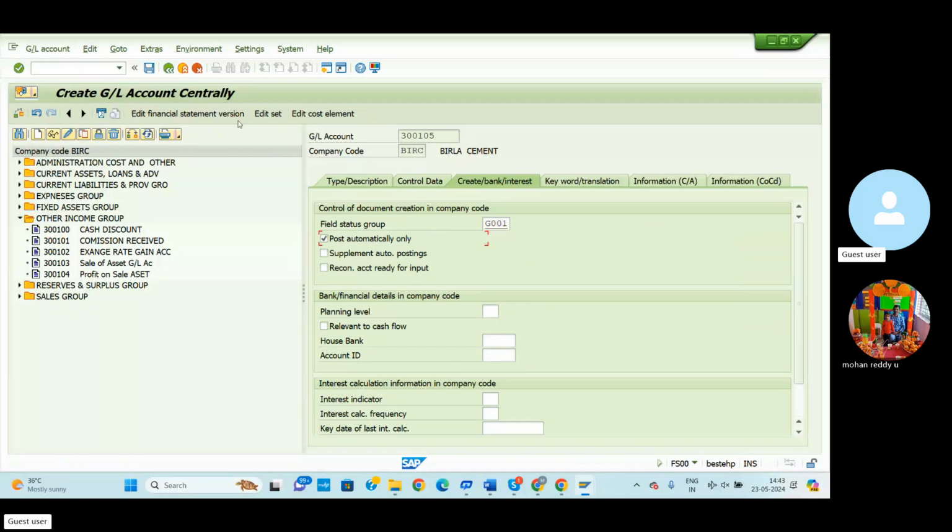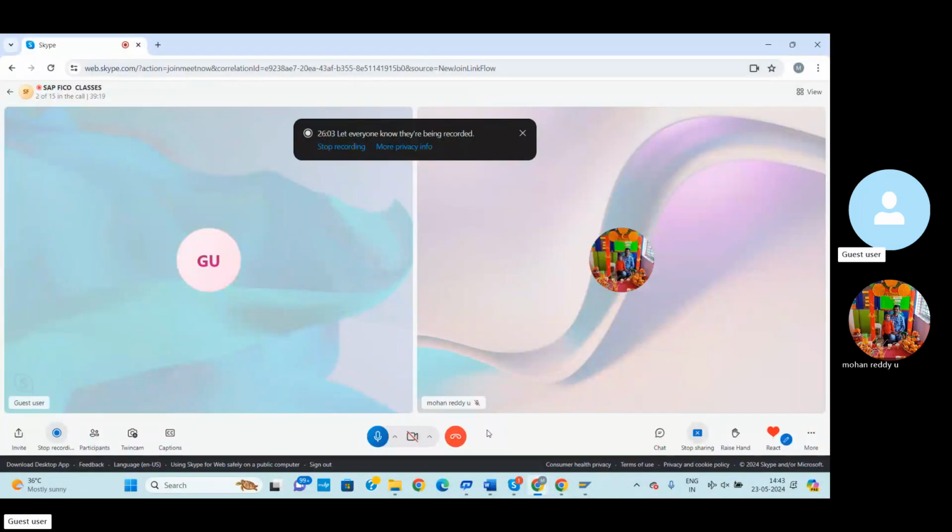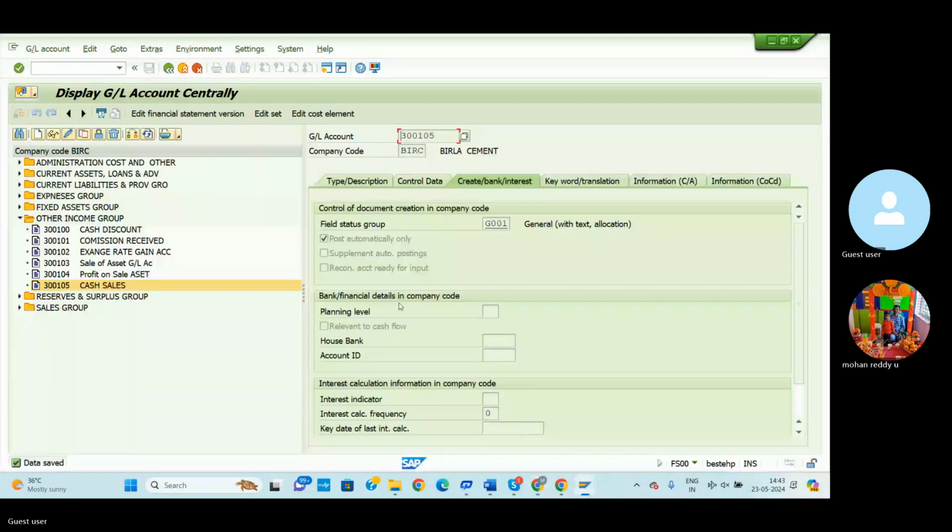Post automatically and save. Then automatically we can create one more GL account, like cash sales. It comes under the other income group. Before that, let me check whether the recording process is done or not. Okay, done.